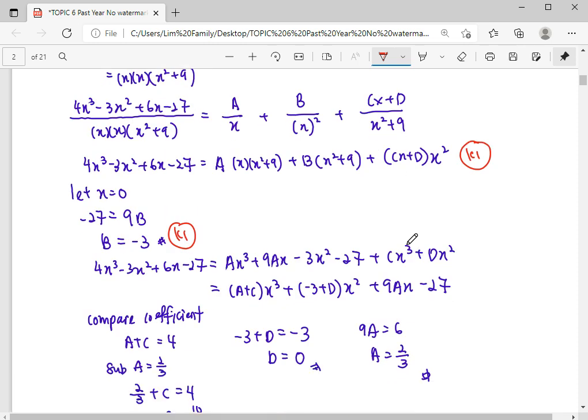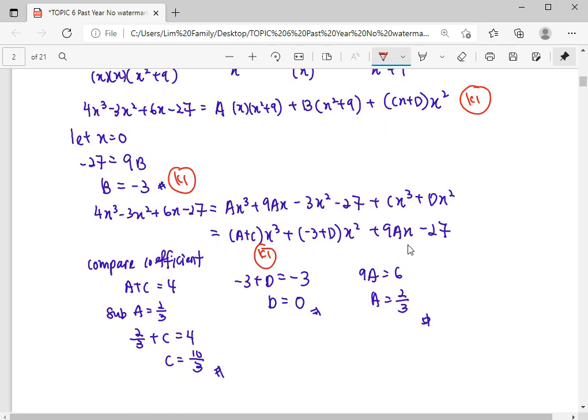And then when you compare their coefficients, you will find all the answers. So you can find these two answers directly, and lastly substitute into the A plus C here to get the constant C. So this is how we find A, B, C.